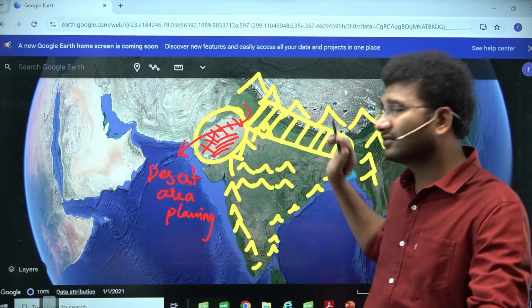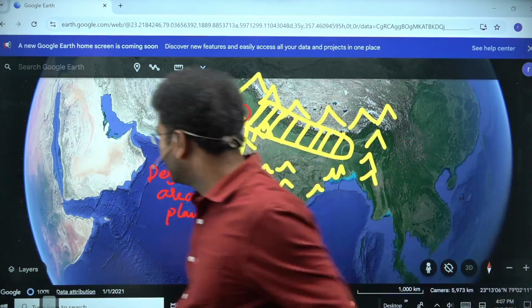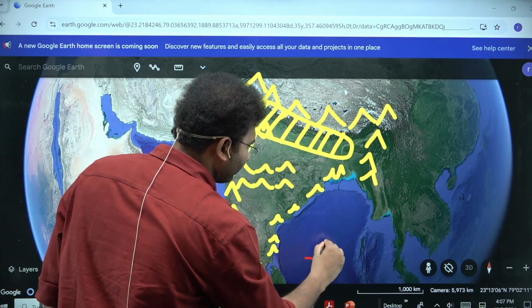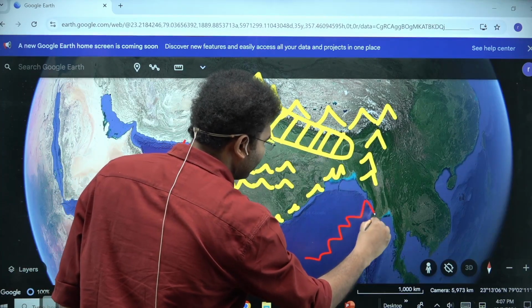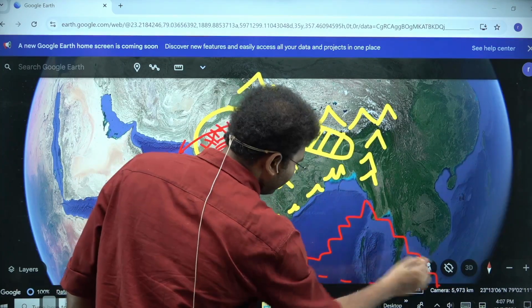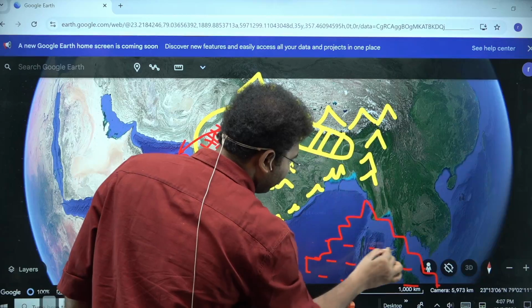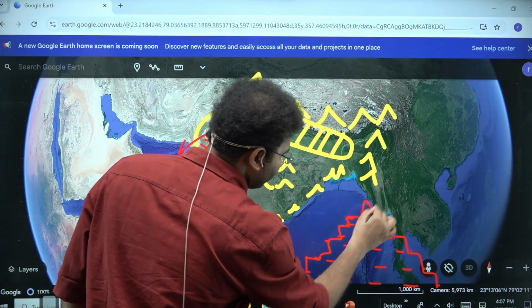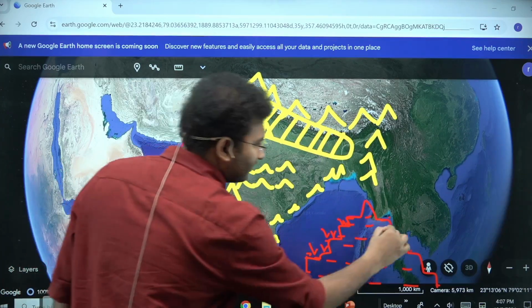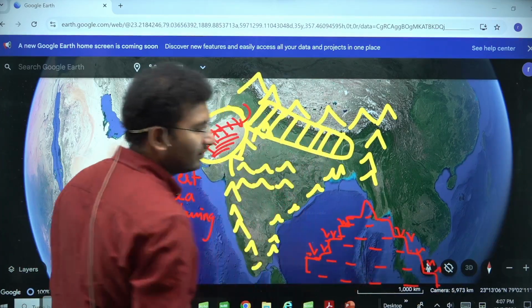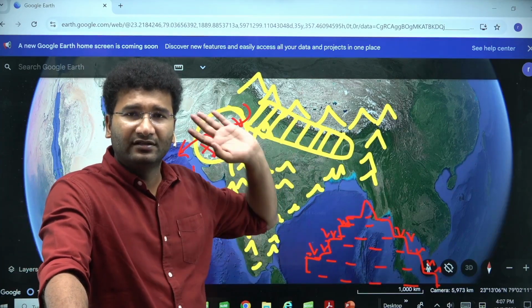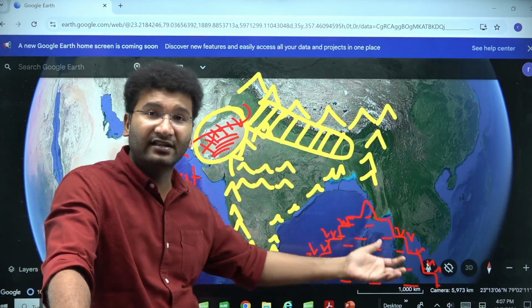Now go to hills. Agriculture should be done, but if this is a mountain, don't you think you have to change the topography of the mountain? Only then you can do the agriculture. What you have done is you have gone in for terrace farming. You asked people to do the terrace farming like this, and in the terrace farming, you got to learn that agriculture is now possible in these areas, right? So you educated the people. The hill area development program is not meant for enriching the people into industries, rather understanding the local problems and resolving the basic entities.